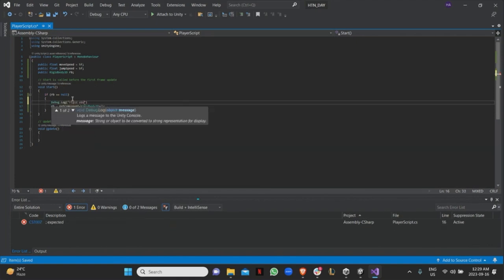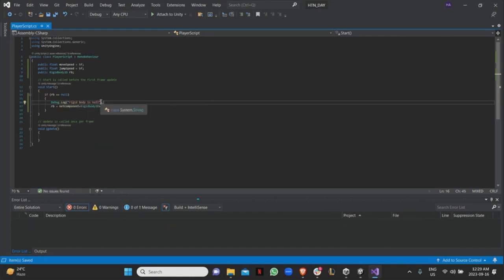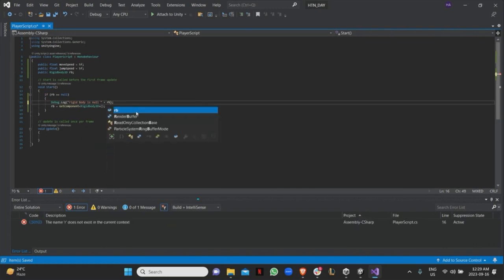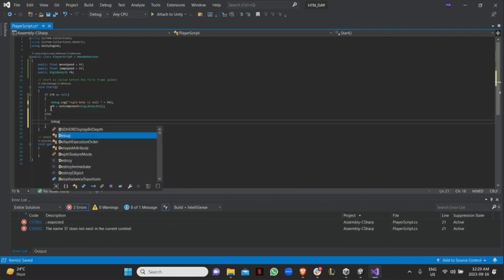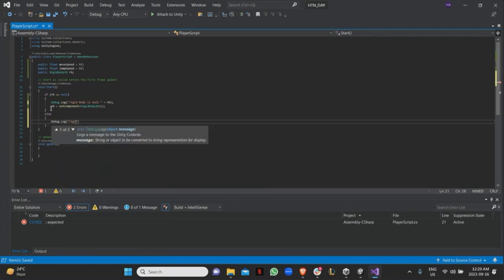Rigid body is null, right? It takes a string, and it could do whatever a string does, right? So you can just do something like that. And here it's just going to print null. And over here I can say else, right? And then debug.log, rigid body not null, all good.